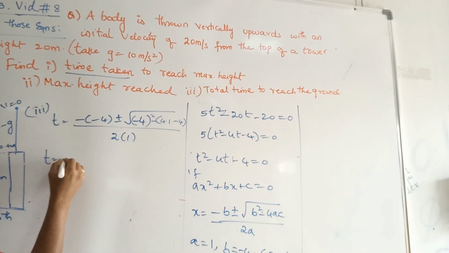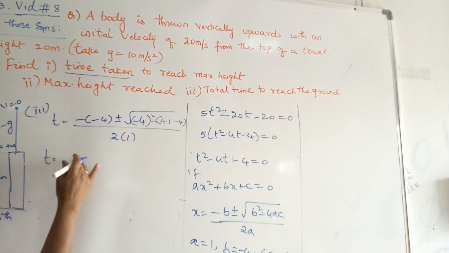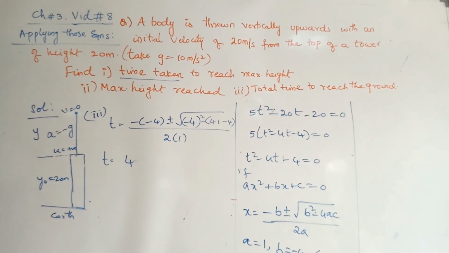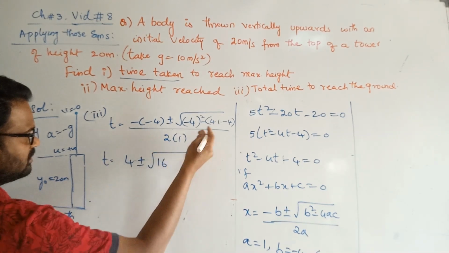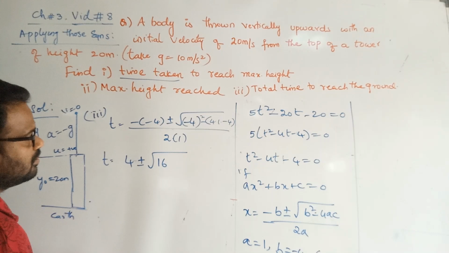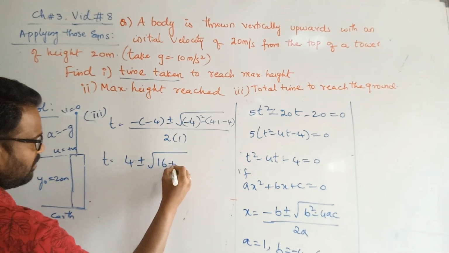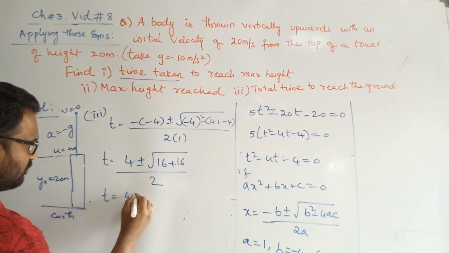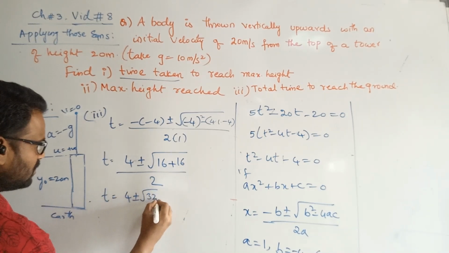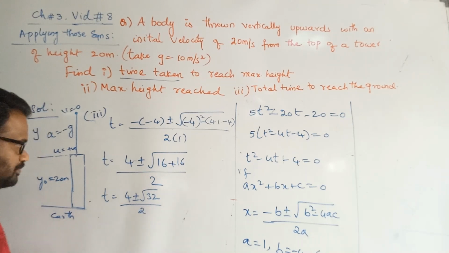Now t equals plus 4 plus or minus the square root of 16 plus 16, all by 2. So t equals 4 plus or minus root 32 by 2.